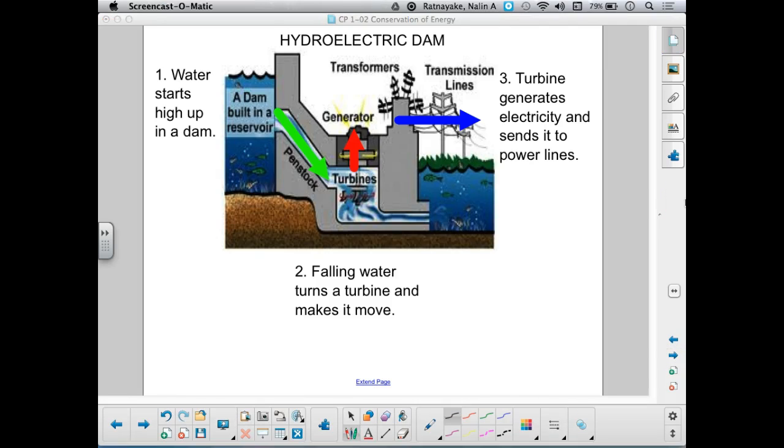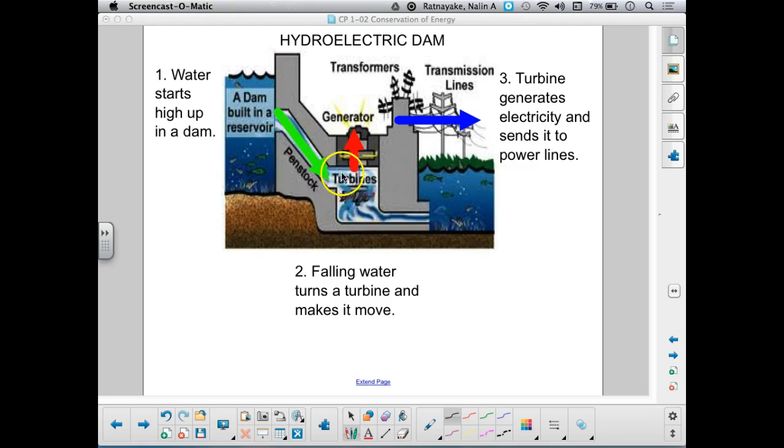Now this is a hydroelectric dam. It's used to generate electricity for cities and people to use. And the way it works is this. We dam up a river, so we're forcing water in that river to get up to a very high point up here. We're building up the height of the river. So a lot of height in the water. And then we allow the water to fall through this narrow passage.